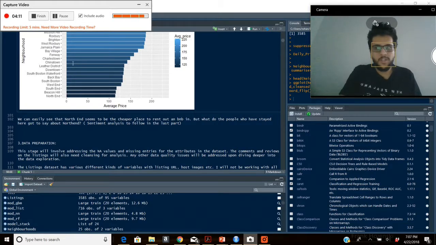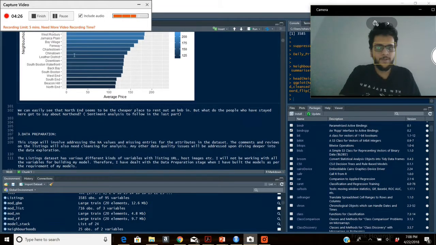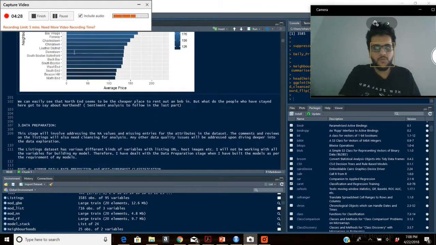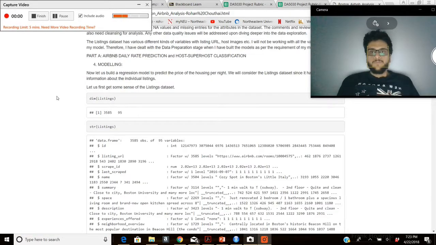So it didn't make sense for me to do an entire NA value check on the entire data set, and so I have done the NA value check and imputed the values as and when the time came, when I actually built the model by subsetting the data frame with the important values which I'd be using for my analysis. So we saw how I'd be imputing the NA values later on when I build the model.